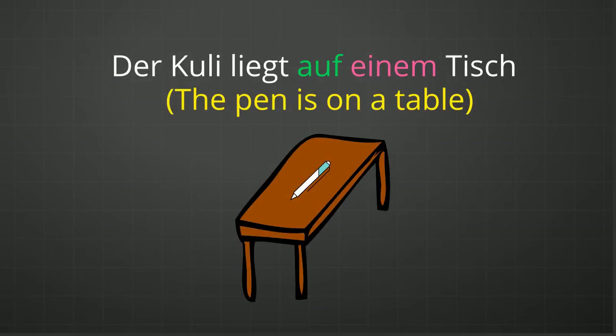Der Kuli liegt auf einem Tisch. Auf is a Wechselpräposition. Tisch is a masculine gender noun. Der Kuli is the subject in the sentence. The pen is there on the table. It is already on the table. The subject is stable, stationary, there is no motion, and that is why consider this preposition as a dative preposition.